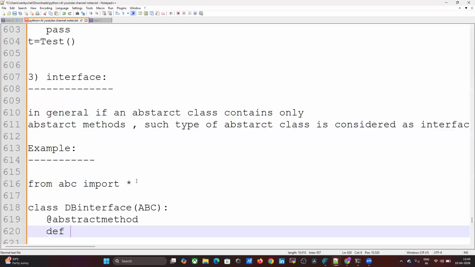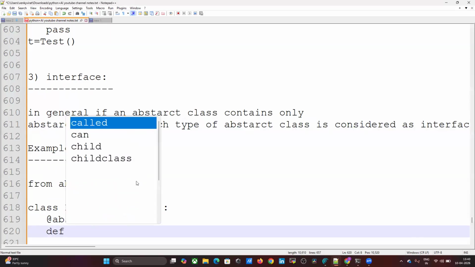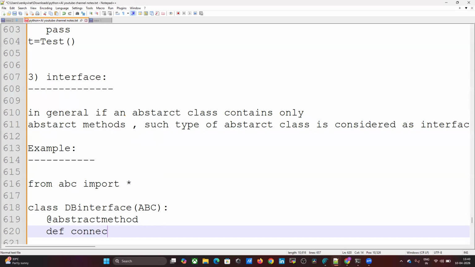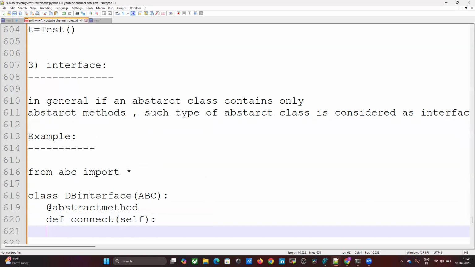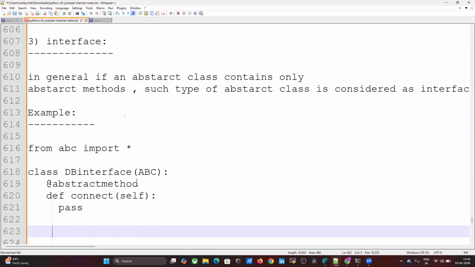Just def connect. I'm only declaring this function.